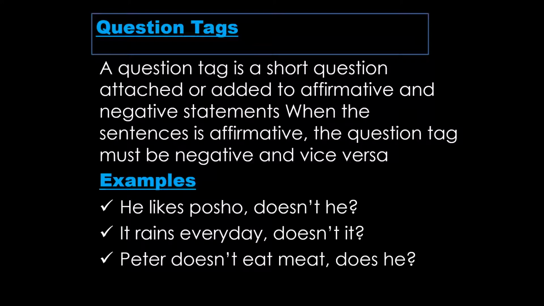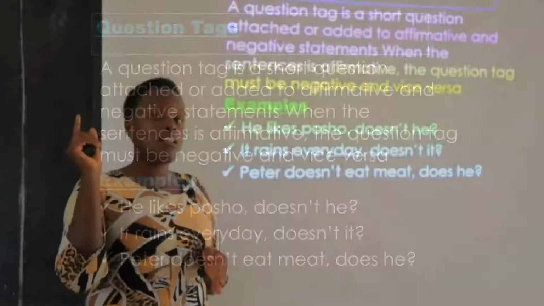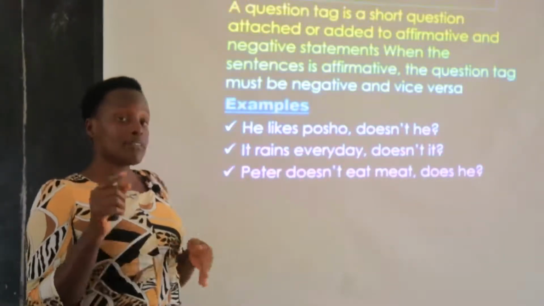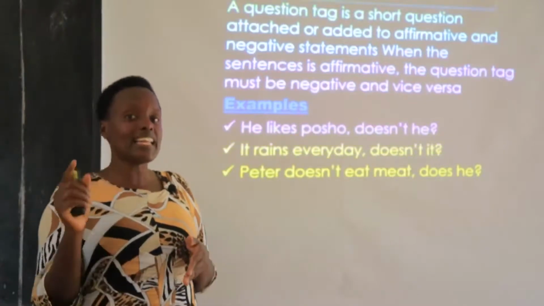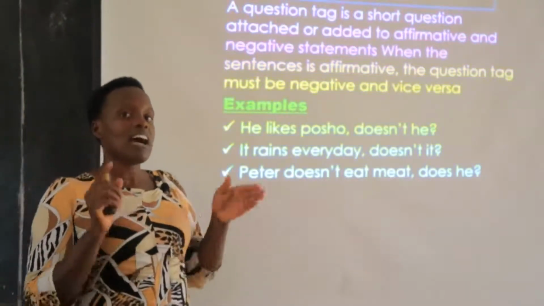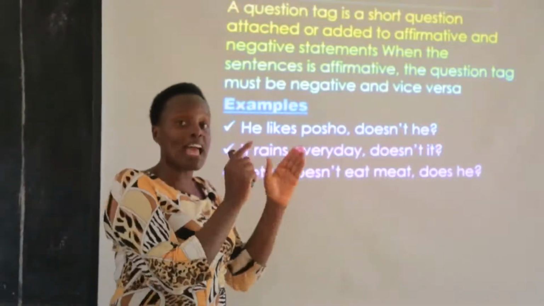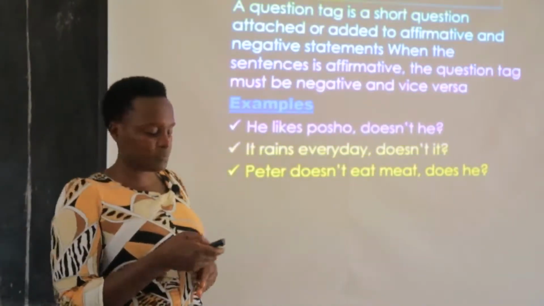Don't forget that a question tag is separated from the statement by a comma and ends with a question mark. So when you're putting question tags on sentences, at the end of the statement, we put a comma. The question tag begins with a small letter and ends with a question mark. A question tag is made up of a helping verb and a pronoun.